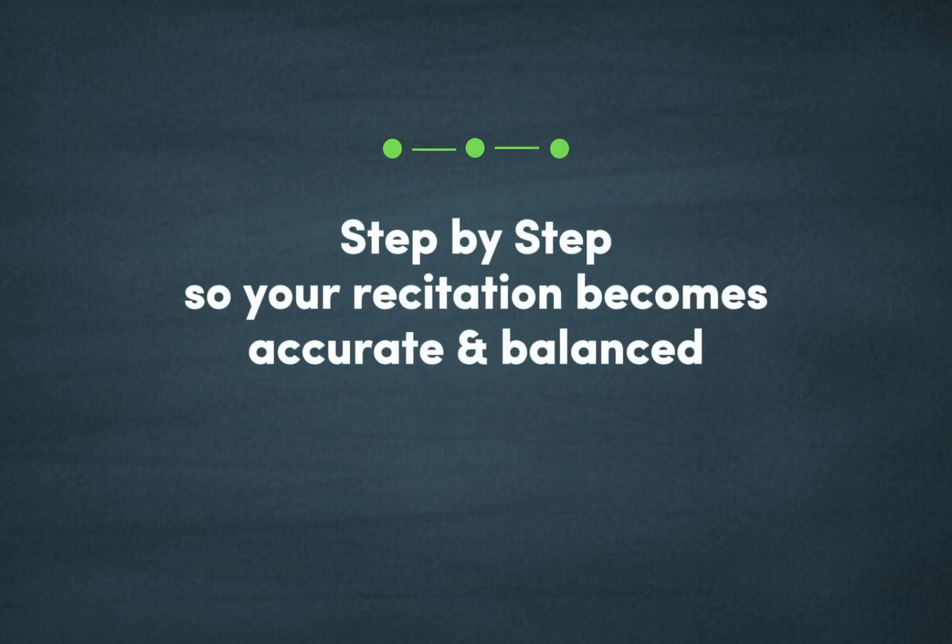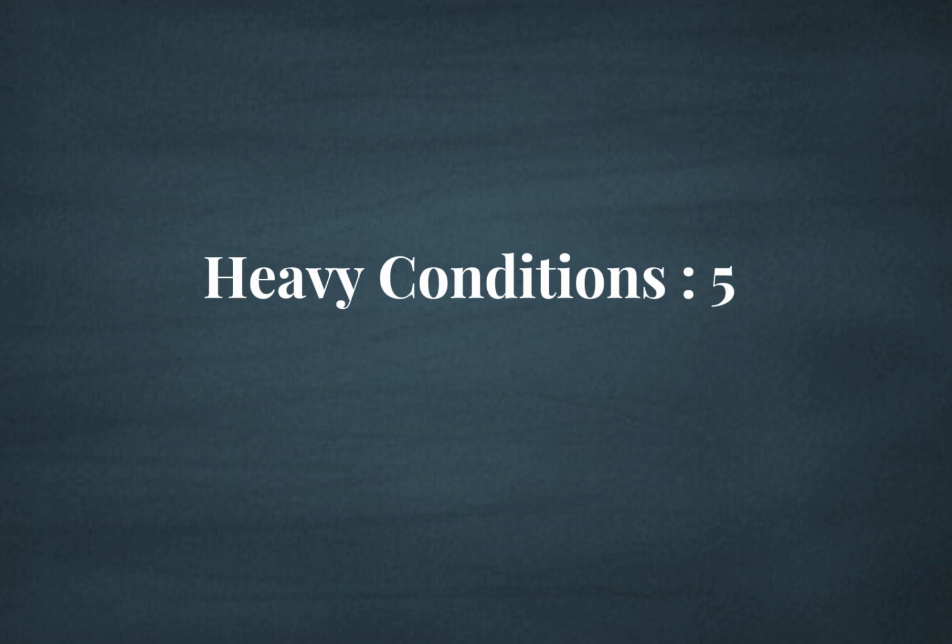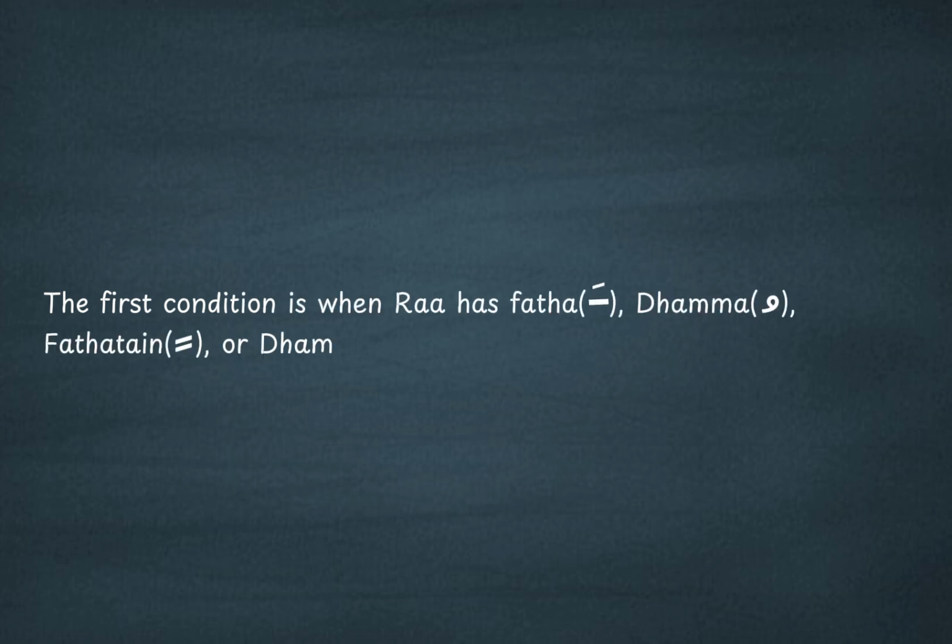Today, we're going to answer that question step by step so that your recitation becomes even more accurate and balanced, bi'idhnillah. So let's continue. There are 5 clear conditions in which the letter Ra is read heavily. The first condition is when Ra has Fatha, Dammah, Fathatayn or Dammatayn. This is the easiest rule to recognize. If the vowel is Fatha, Dammah, Fathatayn or Dammatayn, the Ra will sound heavily.